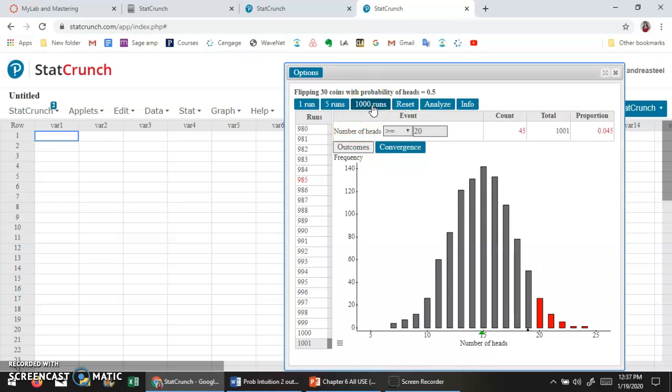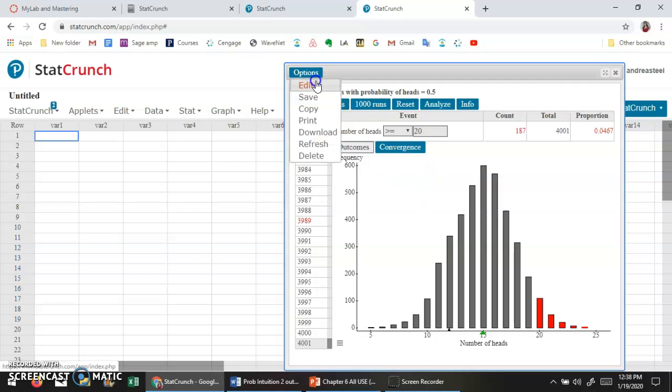So to speed up the process, again, I'm clicking at 1,000. So it looks like the probability is close to 0.045, and I can do this more and more times, and the probability is going to get closer and closer to that true probability, which we can calculate with a binomial distribution. This looks like it's pretty unusual. Before we had close to 0.5, now it's close to 0.05. So meaning it's unusual to get at least 20 heads out of 30.